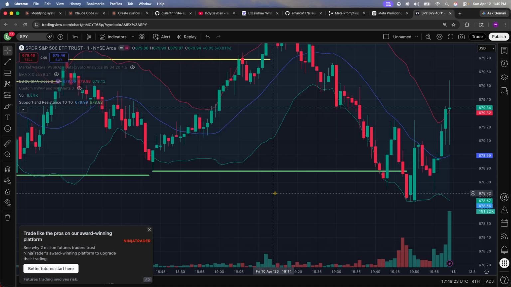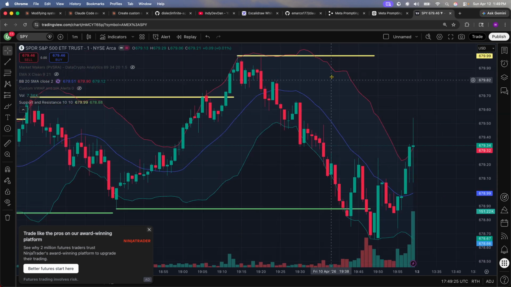And what I also have here, you can see, is my resistance and support line. The resistance is going to be the ceiling and the support is going to be the floor. Whenever we see that the bands are going to overbought and touching the resistance, we know, all right, we're maybe on the brink of a pullback. That's what we see here. And whenever we see it touch the oversold and support, maybe we're on the brink of a little rally, and that's what we see here.